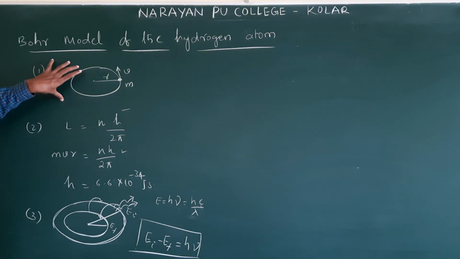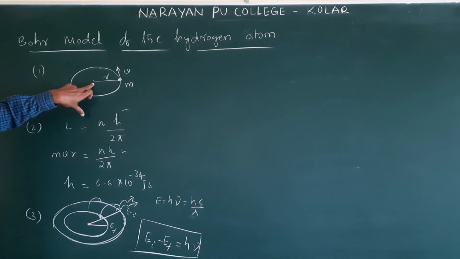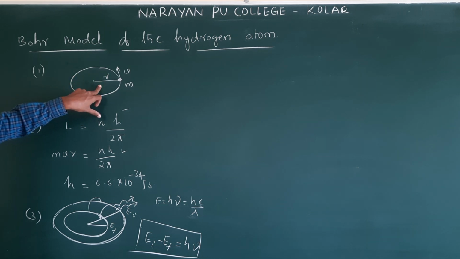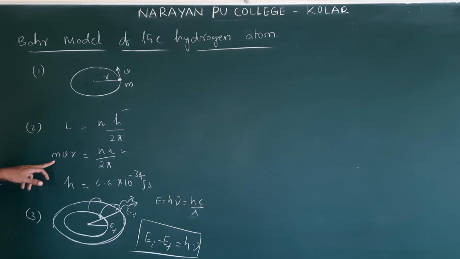The first one is that the electron revolves around the nucleus in a non-radiant, fixed orbit. Next, the angular momentum of the electron in a fixed orbit is equal to an integral multiple of h by 2π.